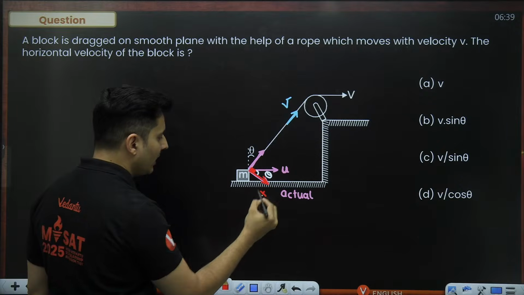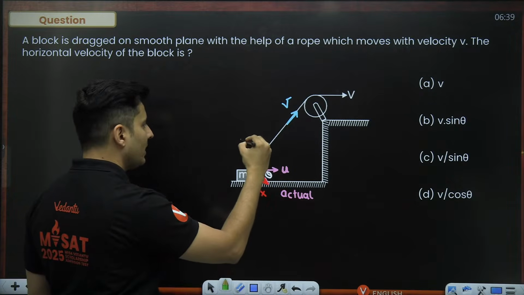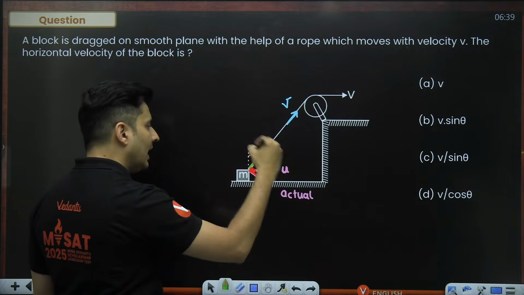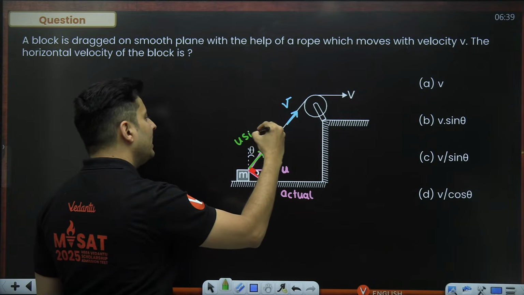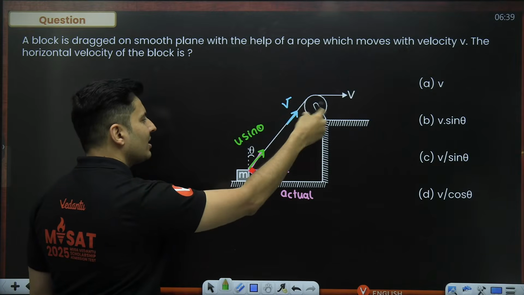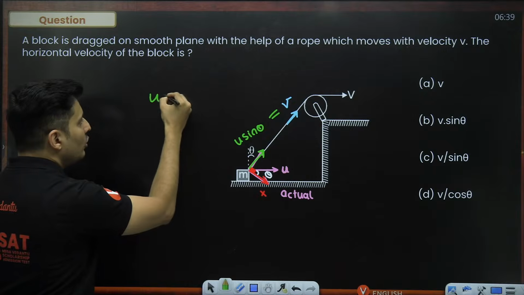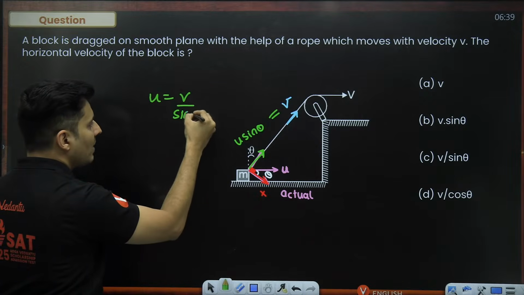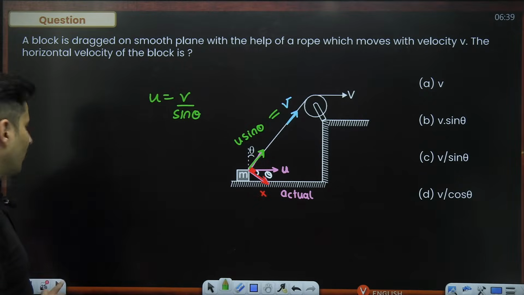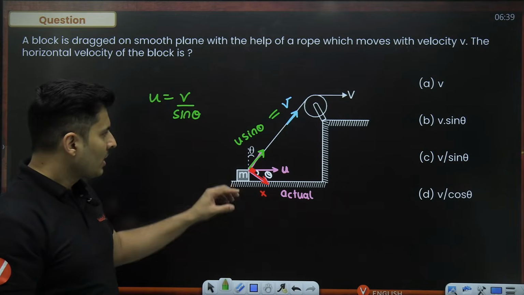It's not doing anything, but it is this component which is useful for me, because that u sine theta component is supplying that string over here, which is converting itself into v. So if u sine theta is v, u will be nothing but v divided by sine theta, which is option C. There you go.